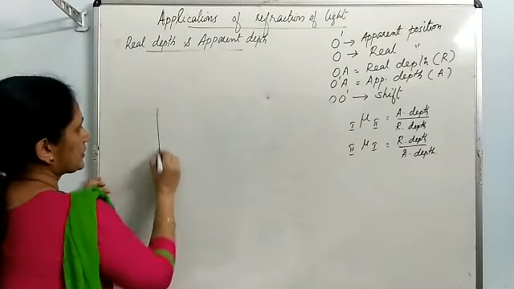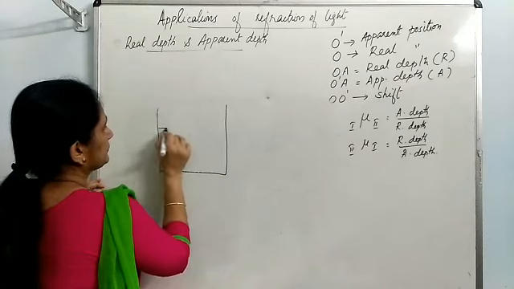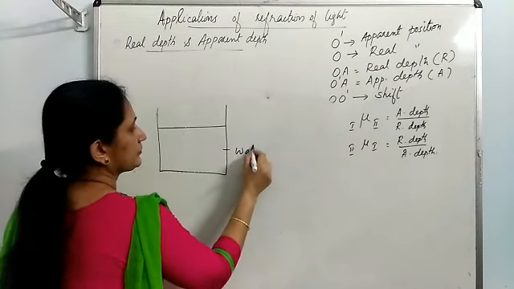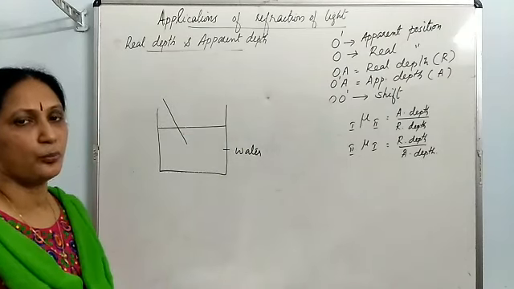Here is a beaker containing water. Imagine you are immersing a stick obliquely into water.